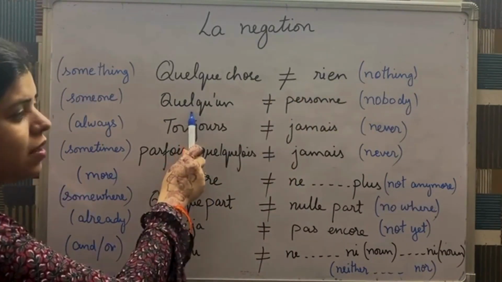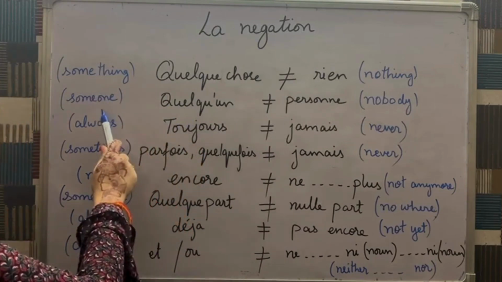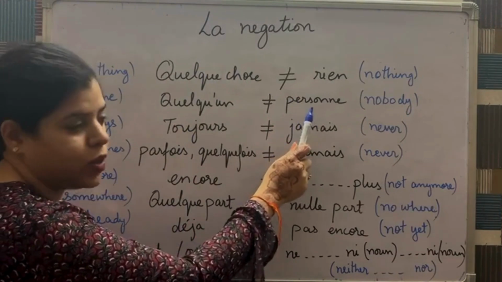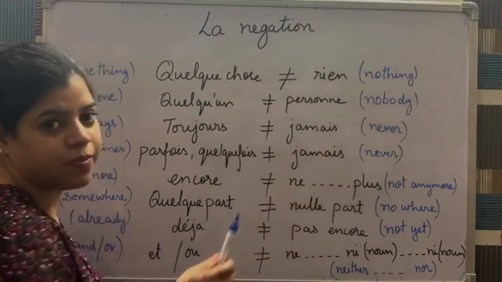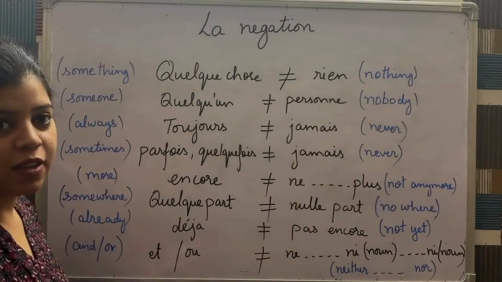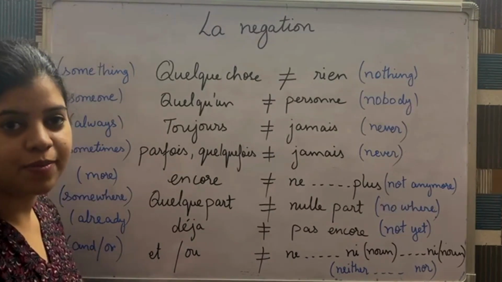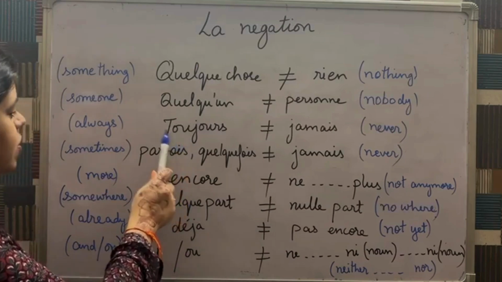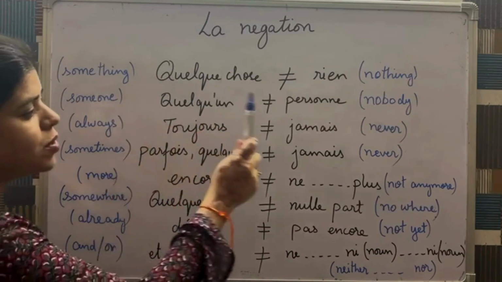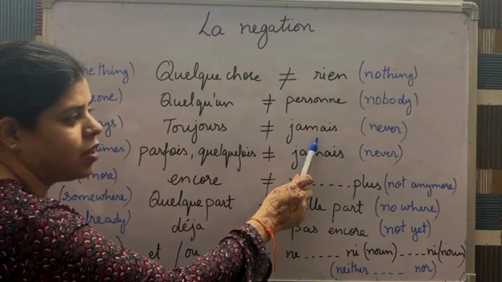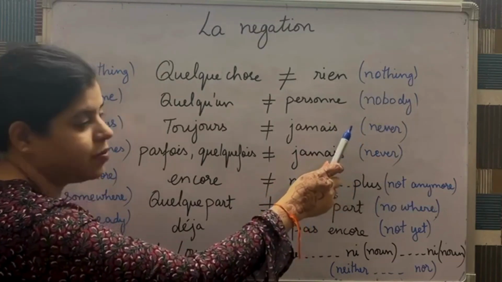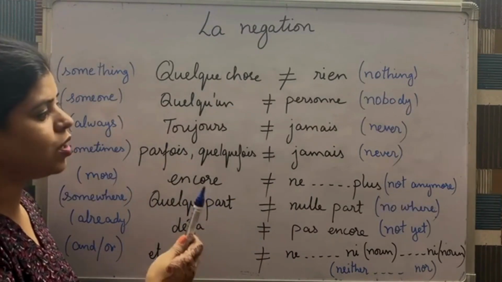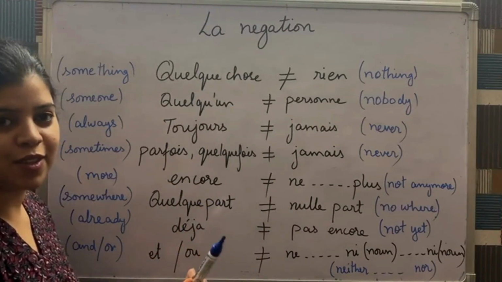Next is quelqu'un. Quelqu'un means someone or somebody, and the opposite of quelqu'un is personne, which means nobody. Je vois quelqu'un, je ne vois personne. Next is toujours, which means always, and the opposite of toujours is jamais, which is never. Je vais toujours au théâtre, je ne vais jamais au théâtre.